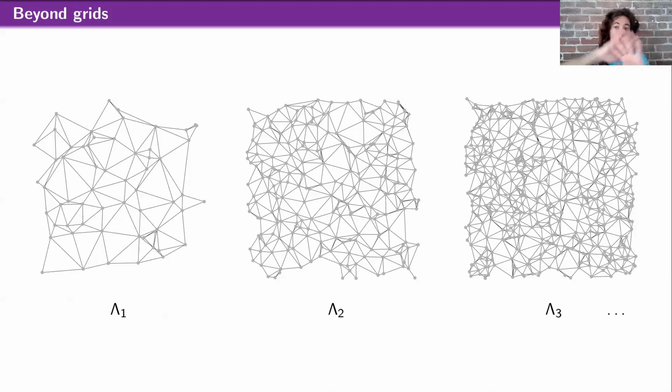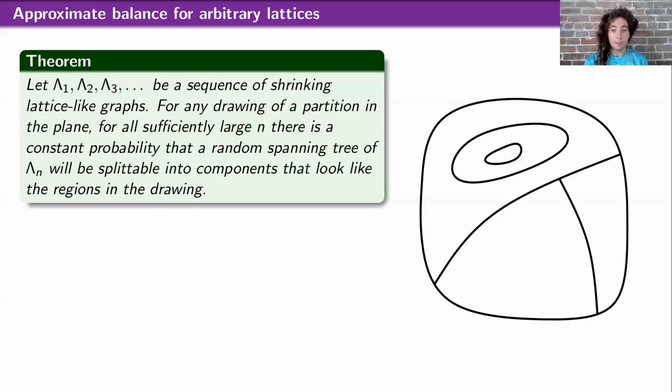But we imagine taking these infinite graphs and then clipping them to some square region or some other region that we're interested in. And then we're going to ask questions about what's the probability that spanning trees on these graphs have certain properties. And so our big theorem is that if we have a sequence of denser and denser lattice-like graphs, then if I give you any drawing of a partition in the plane, okay, so it's bounded by Jordan curves, then as long as I let the density get sufficiently large, for sufficiently large n in this sequence, there is actually constant probability that a random spanning tree of lambda n will be splittable into components that look like the